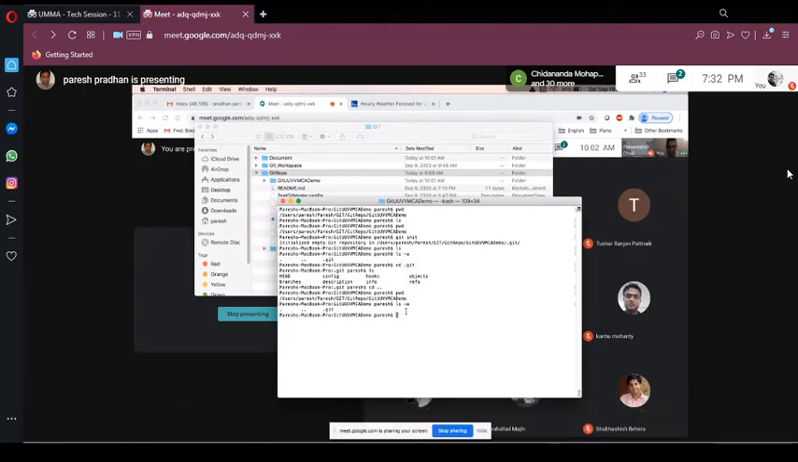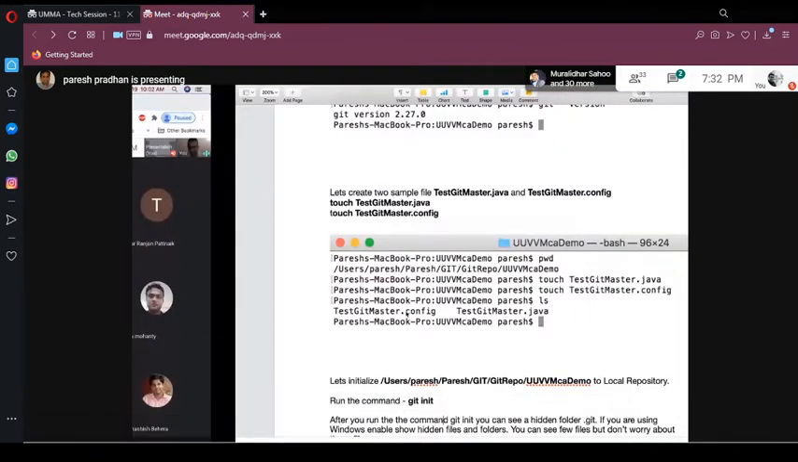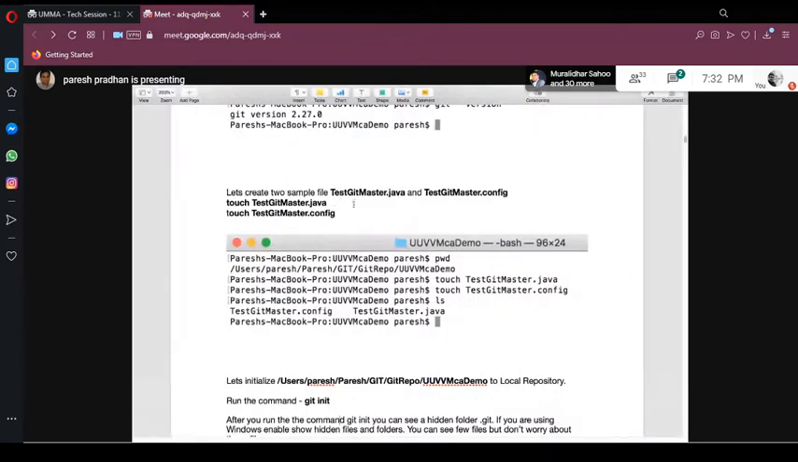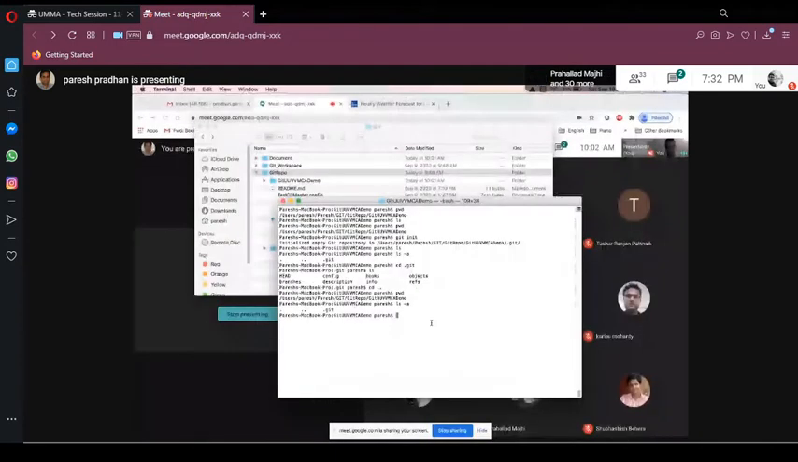I created a local repository. Okay, so let's create a few of the files. Let's create two files. Let me show you one more.